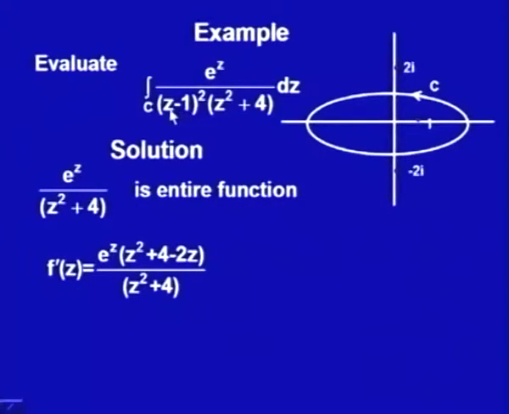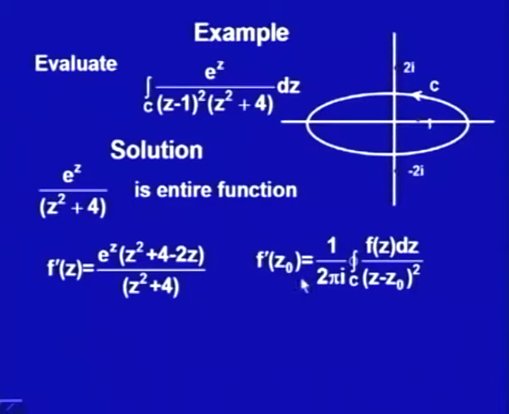I would like to use this z minus 1 whole square. So, 1 is inside this one. So, I would go with the first derivative. f dash z of this would be (e to the power z into (z square plus 4) minus 2z into e to the power z) upon (z square plus 4) whole square. So, f dash z naught, using this formula again, is 2 pi i integral along the contour C f z upon (z minus z naught) square dz, where z naught I will take as 1.